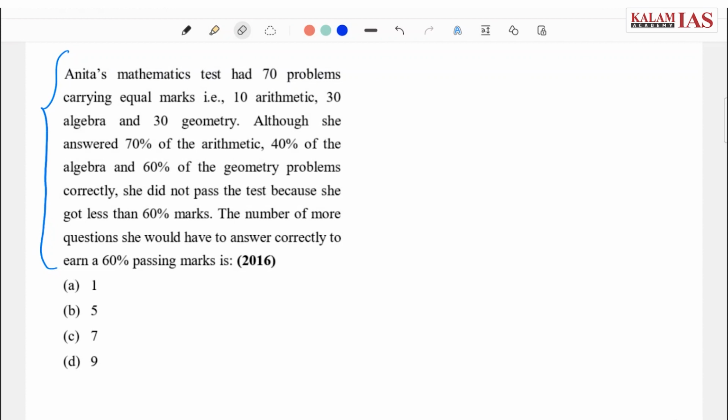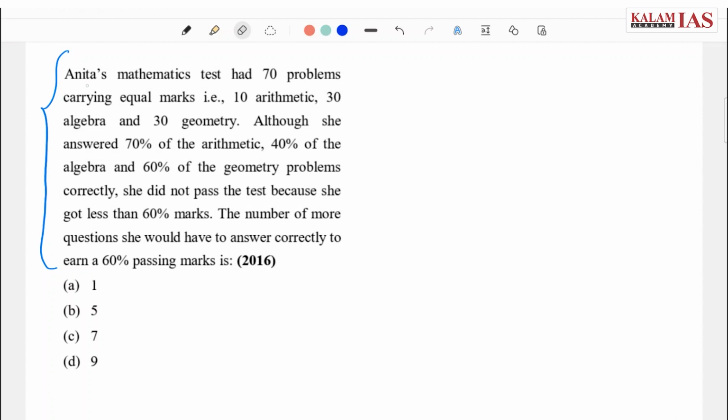You can easily solve it. I hope everyone has read the question.